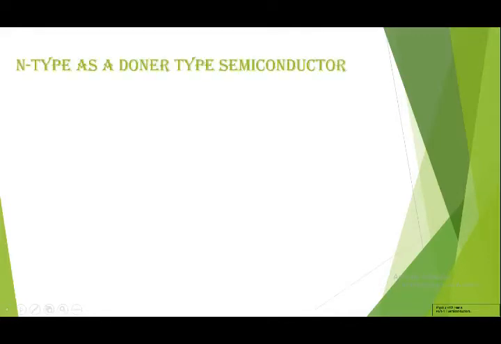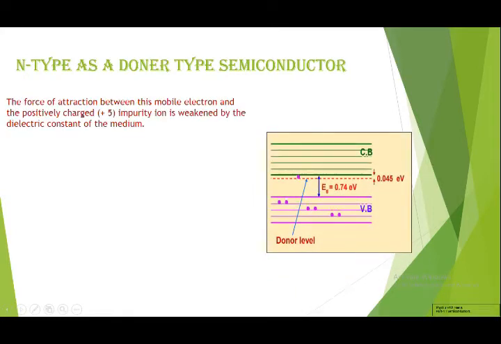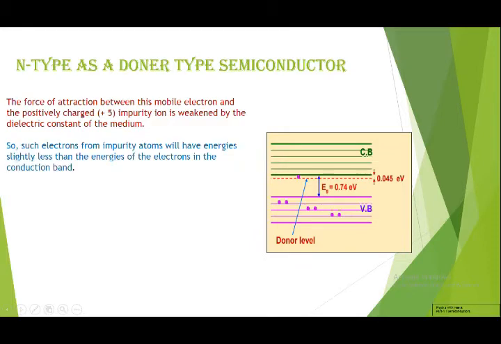Now we will see n-type as a donor type semiconductor, or why it is called a donor type semiconductor. So this is the diagram. You can see in the n-type semiconductor the valence band and conduction band. Just below the conduction band there is a level which is called the donor level. The force of attraction between this mobile electron and the positively charged impurity ion is weakened by the dielectric constant of the medium.